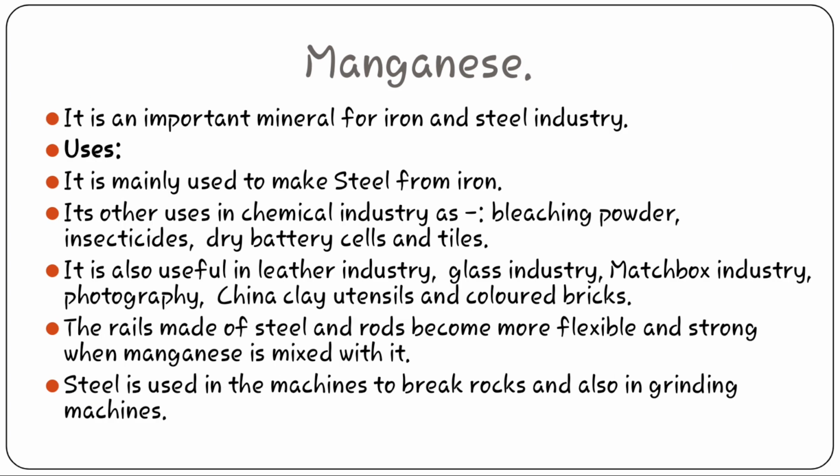Now moving to the next metallic mineral, that is manganese. Manganese is an important mineral for iron and steel industry. What are the different uses of manganese? Manganese is mainly used to make steel from iron. Its other uses in chemical industry as bleaching powder, insecticides, dry battery cell and tiles.